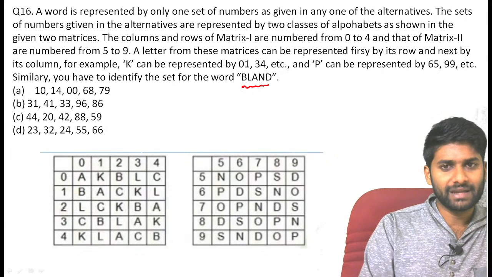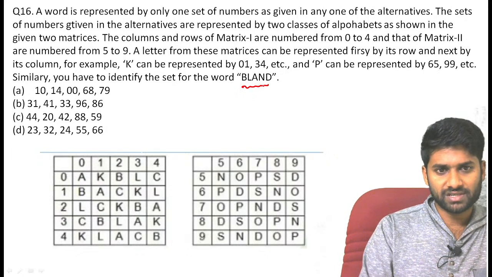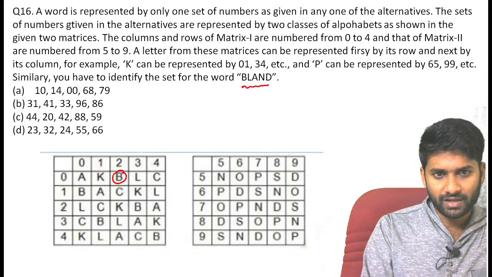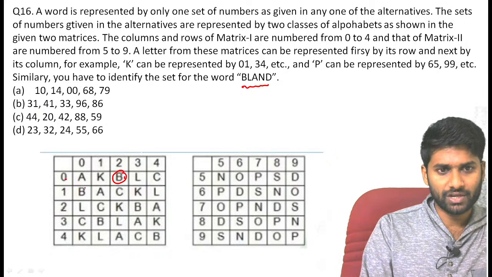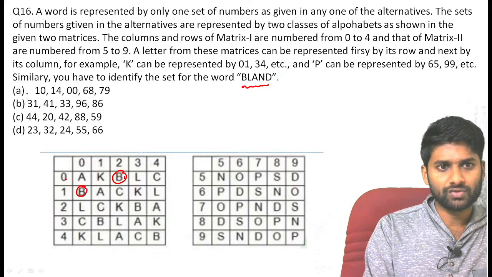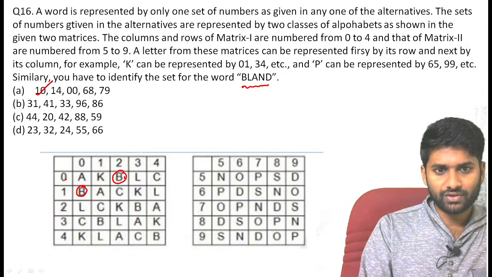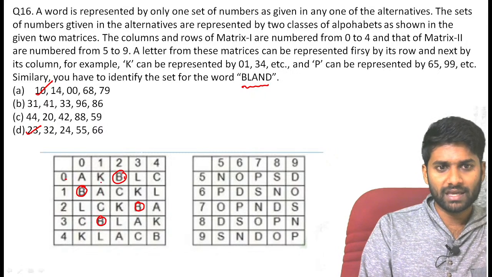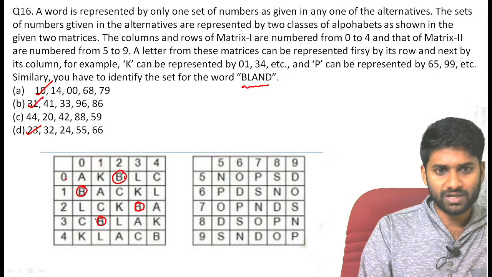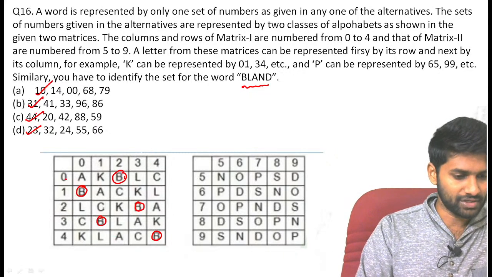Maybe we can take the word BLEND. It is completely option verification. Just go through BLEND. What is B here? The B value may be 02, but there is no 02 in the options. Again, you can take one more B: 10, 10 is there. Next, one more B: 23, we have 23 in the last option. Again, B is 31, we have that option. Again, you can pick a B: 44. So all the options may be true.